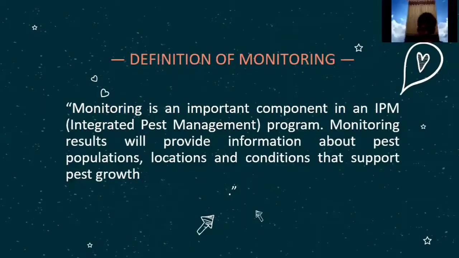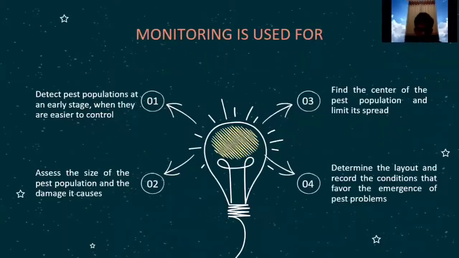Definition of monitoring. Monitoring is an important component in an IPM. What is IPM? IPM is Integrated Pest Management Program. Monitoring is to provide information about pest population, location, and condition that support pest growth. Monitoring is used to detect pest population at an early stage when they are easier to control.